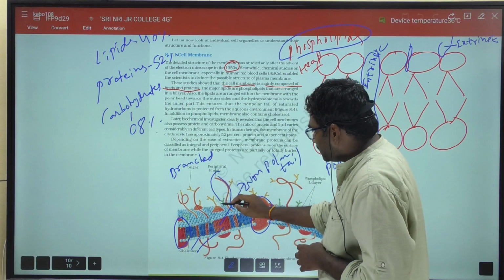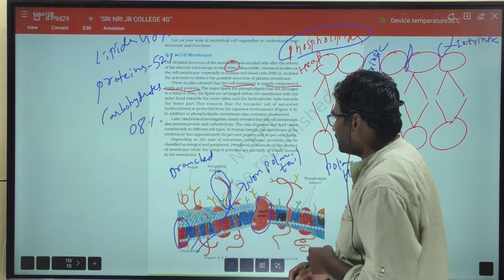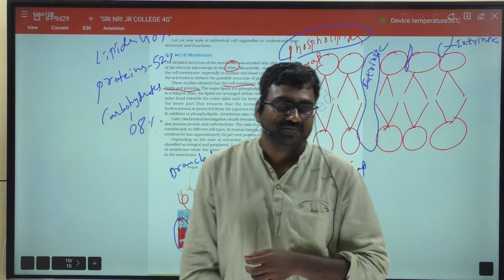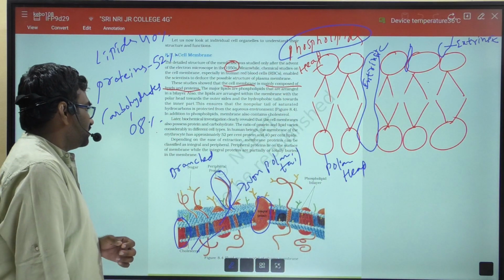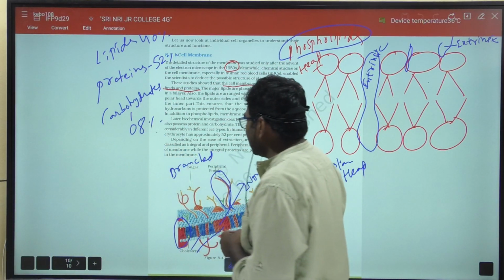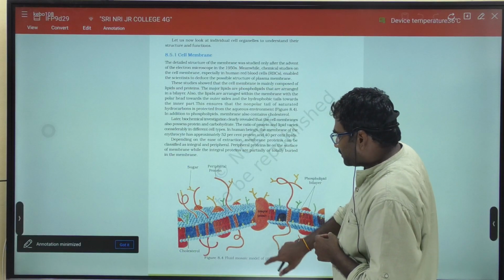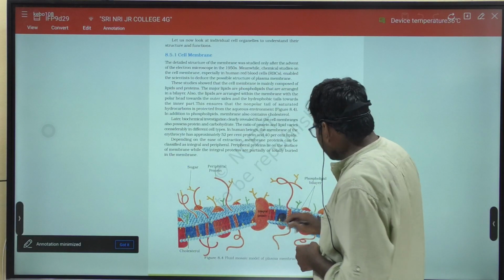So this one is an extrinsic protein, or it is also called a peripheral protein, right? So peripheral proteins lie on the surface of the membrane.